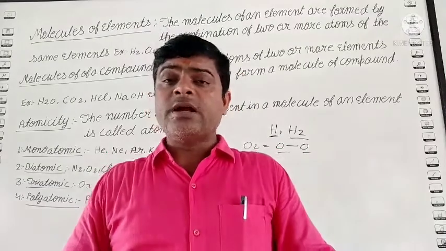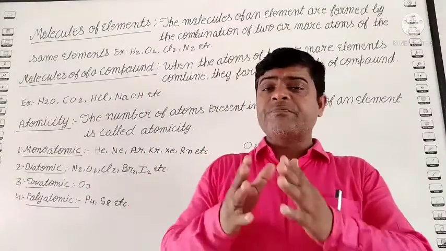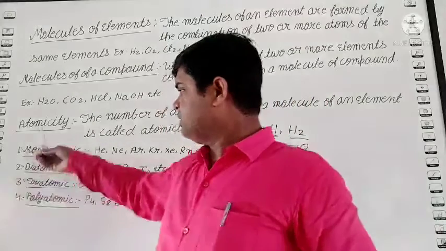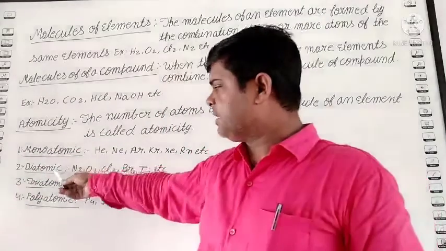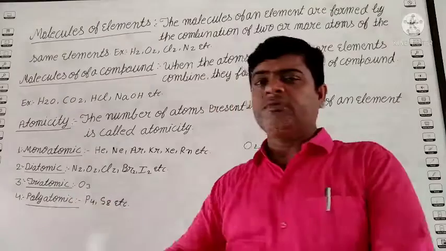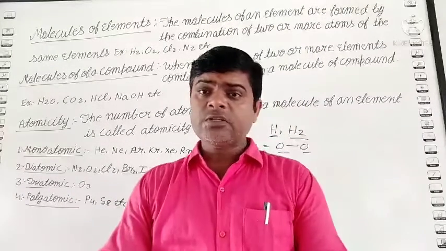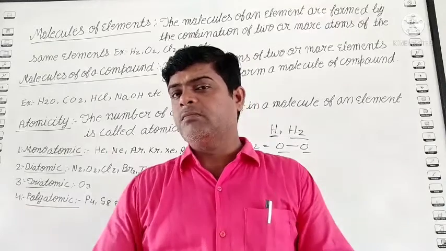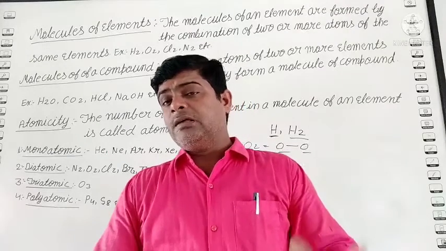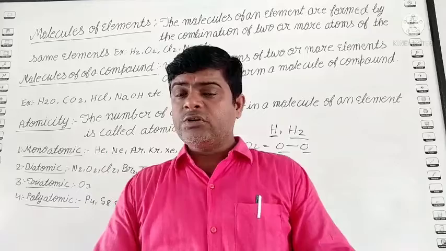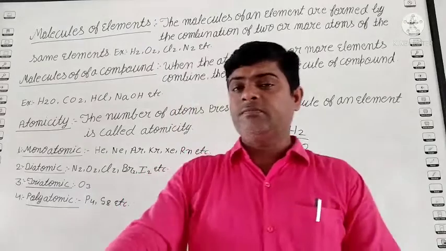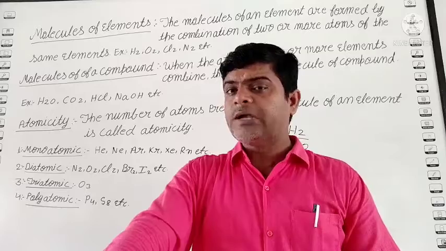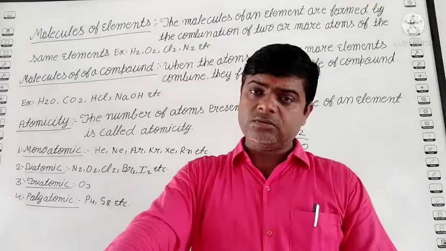Clear? So according to the atoms present in one molecule, it is divided into four categories: monoatomic, diatomic, triatomic and polyatomic. First one is mono. Mono means single atom. The molecules which consist of only a single atom are known as monoatomic molecules.